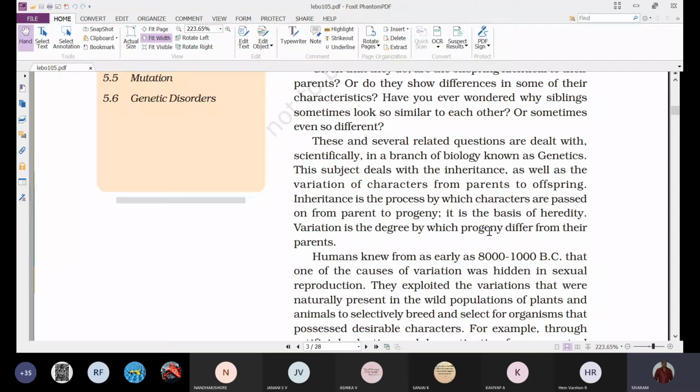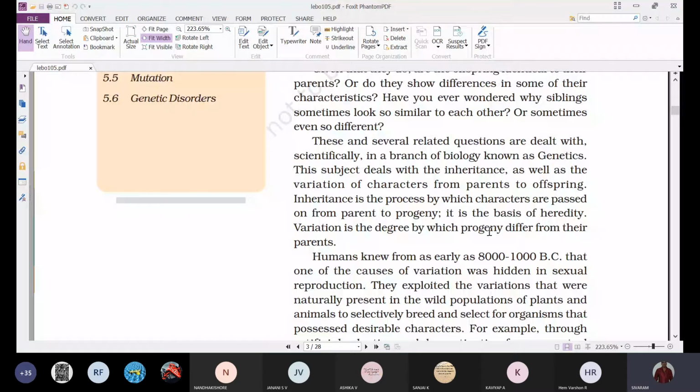Why are the offspring showing similarities with the parents? That is heredity. Why are the children showing some hereditary characters? That means the characters which are present in their ancestors are passed on because of inheritance. So this inheritance is the basis of heredity.